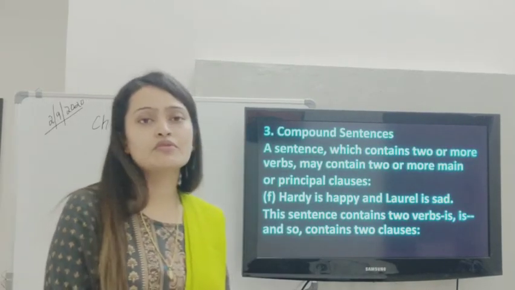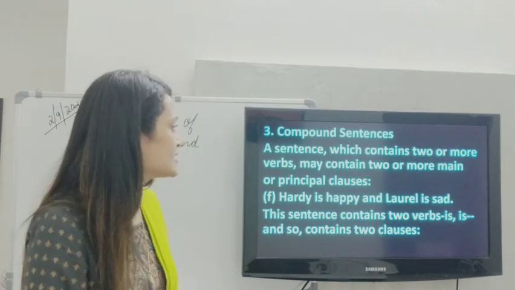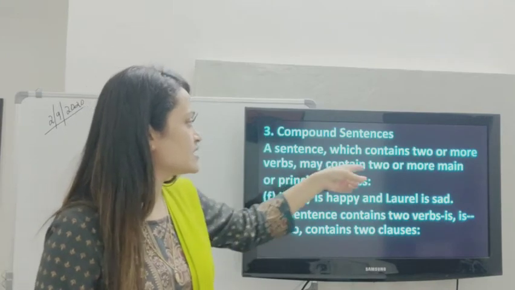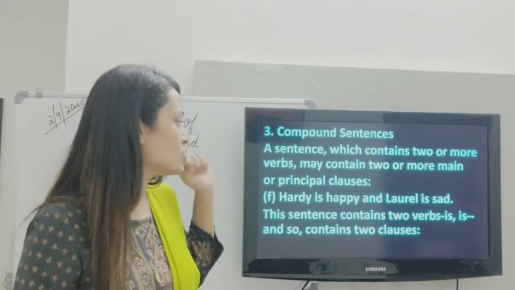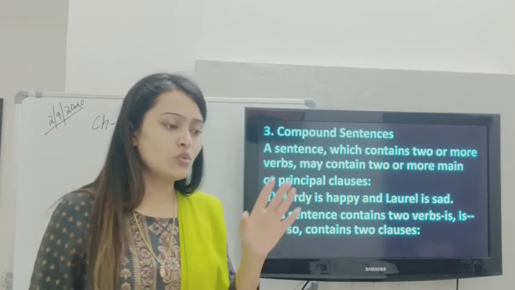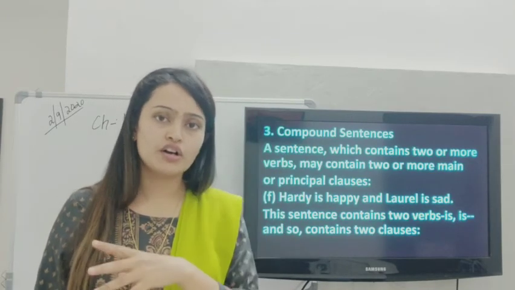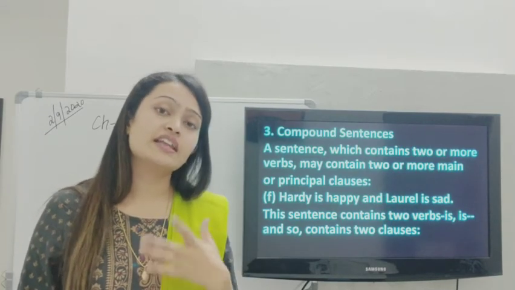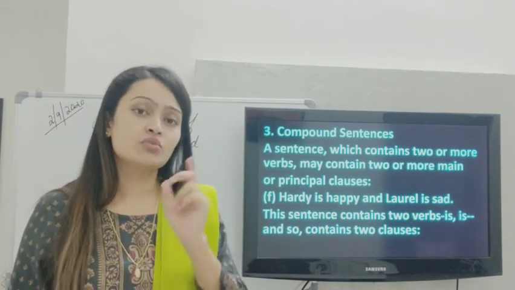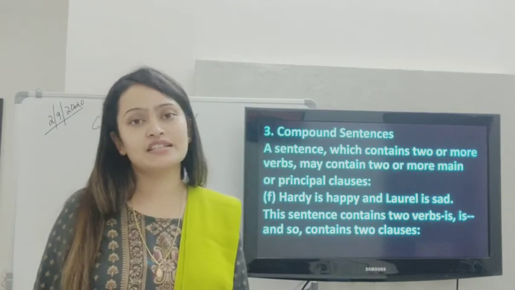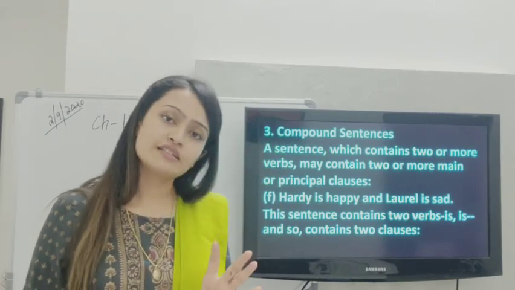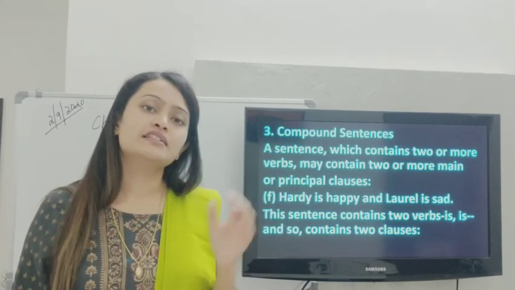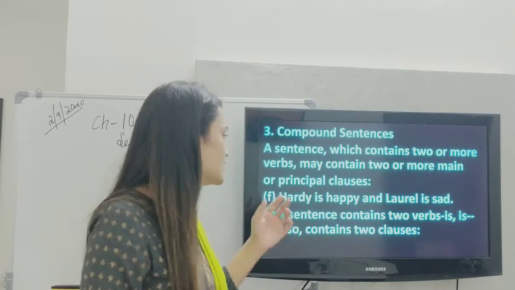Now the third type of sentences are compound sentences. A sentence which contains two or more verbs may contain two or more main or principal clauses. Now what they're trying to say is when you have two or more verbs, then you have two or more clauses, right? But then they can happen to be the main clauses. In which case? In the case of compound sentences. Here we will find the main clauses. So if there are two verbs or more verbs, then probably that many main clauses will be there.